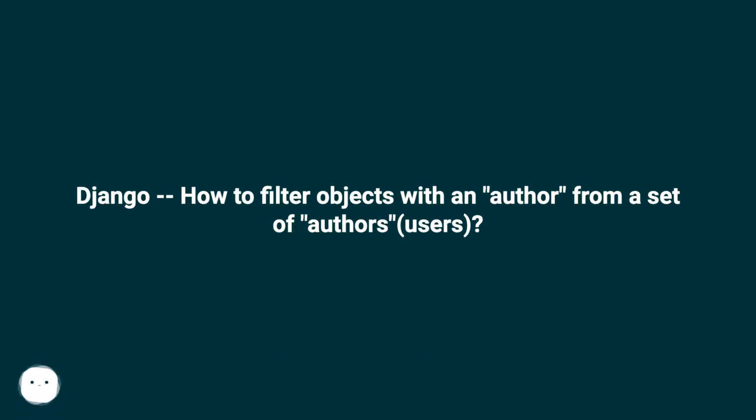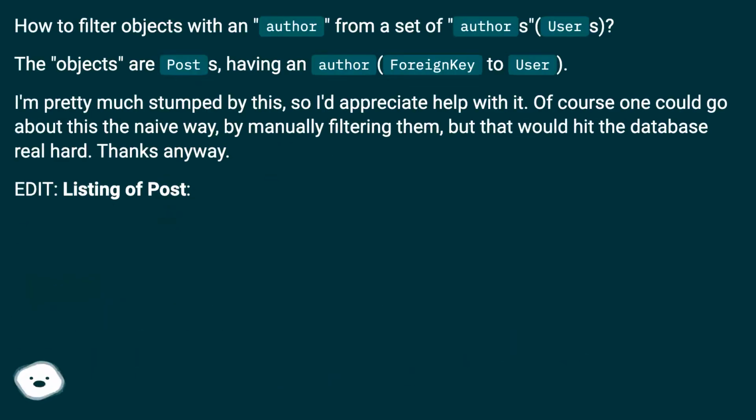Django, how to filter objects with an author from a set of authors, users. The objects are posts, having an author or foreign key to user. I'm pretty much stumped by this, so I'd appreciate help with it.